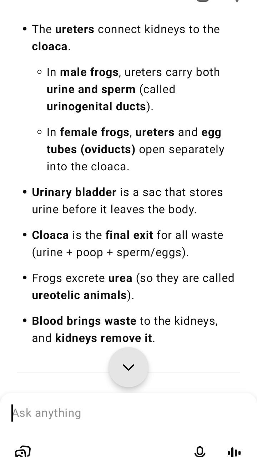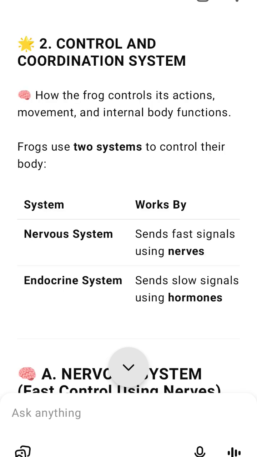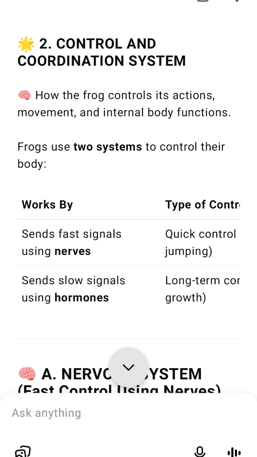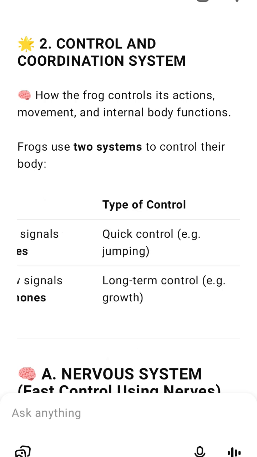Medulla oblongata continues into the spinal cord through an opening called the foramen magnum. Cranial nerves. Frogs have 10 pairs of cranial nerves. These nerves control head functions like eyes, ears, nose, tongue, etc.